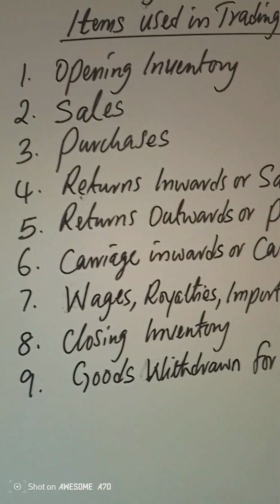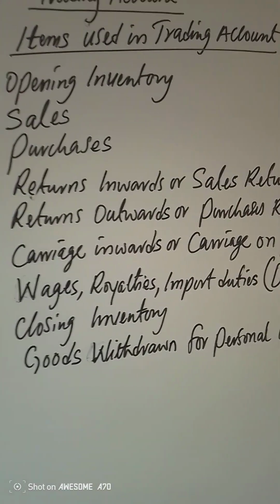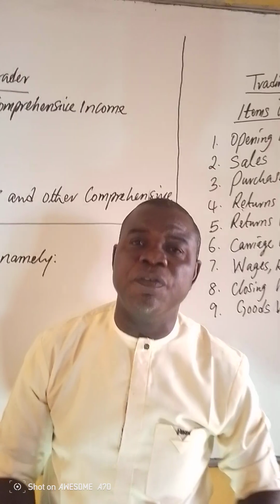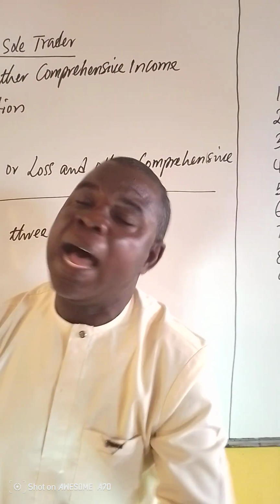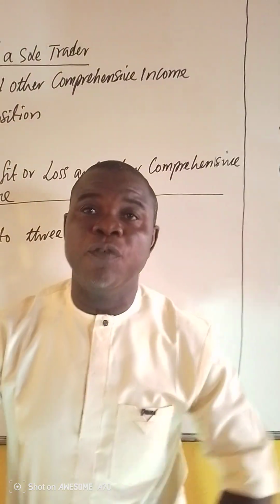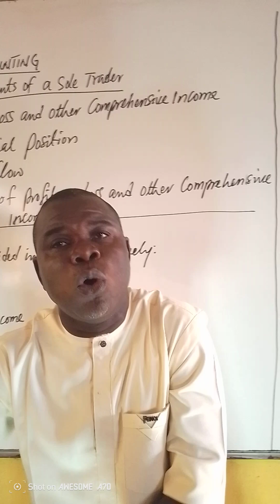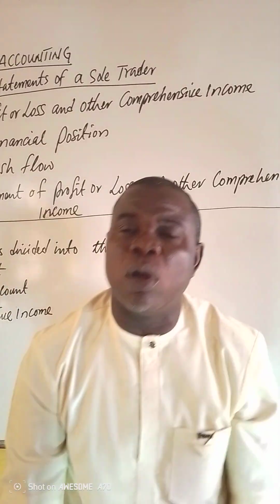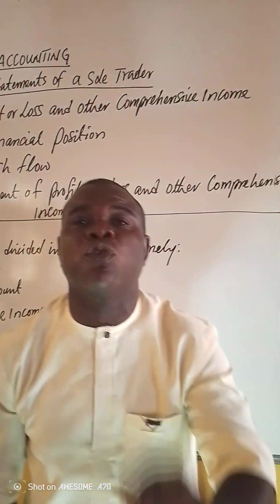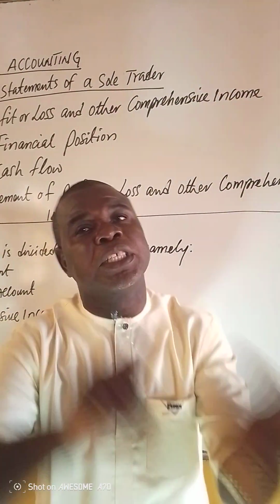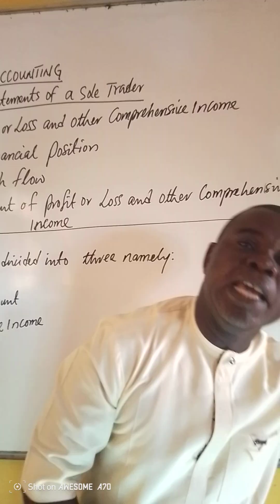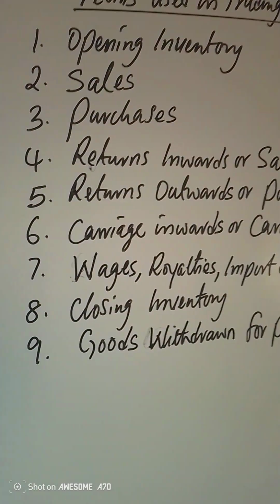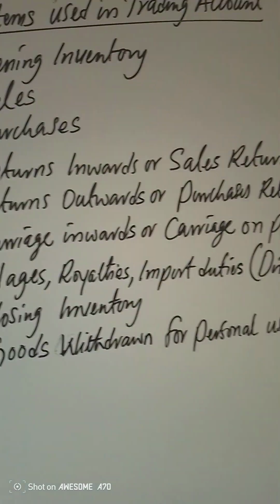Next is what is called closing inventory. In the process of explaining opening inventory, I've already explained closing inventory. Closing inventory is the cost of goods unsold at the end of a trading year. If you purchase goods and you do not sell them all, the cost or the value of what is remaining is referred to as closing inventory. And it's closing inventory that becomes opening inventory, as I already explained. So closing inventory requires the cost of unsold goods at the end of a trading year.